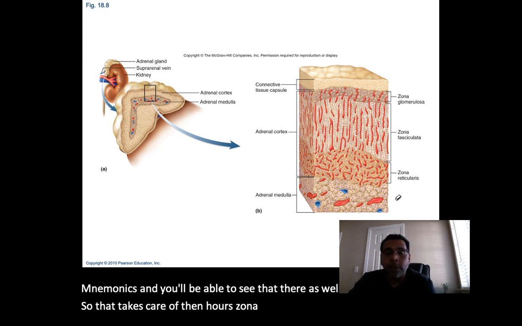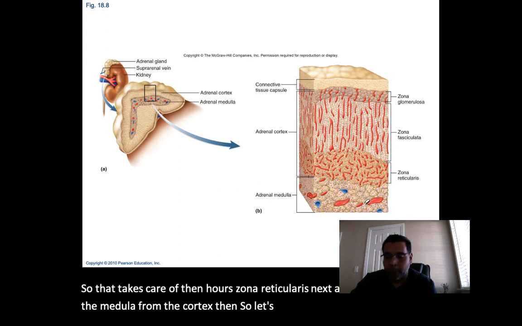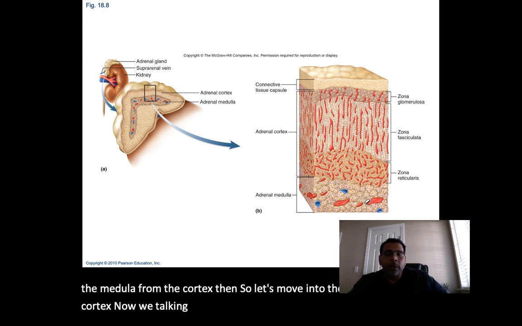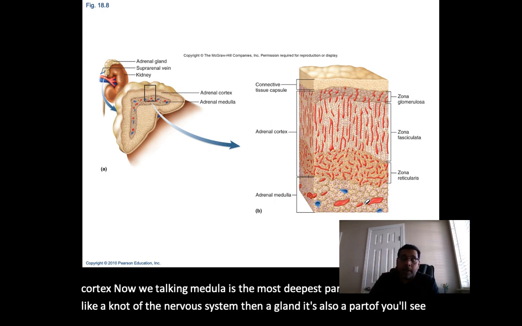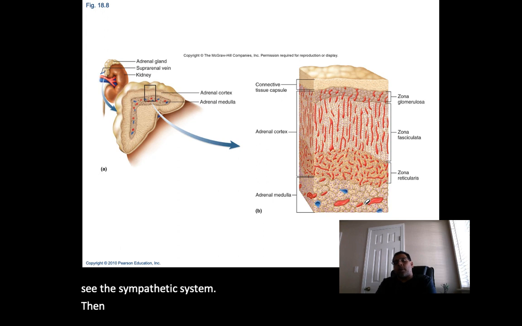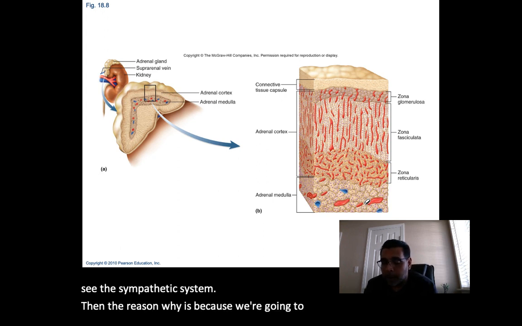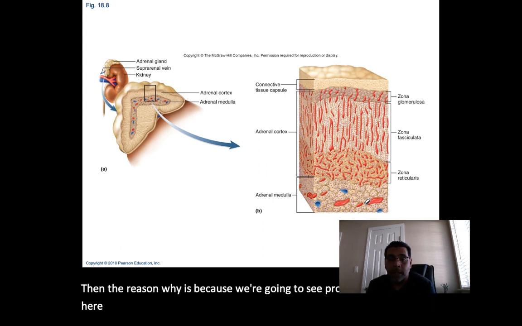Next then let's move into the medulla from the cortex. The medulla is the deepest part. The medulla is more like a knot of the nervous system than a gland. It's also a part of the sympathetic system, and the reason why is because what's produced and released here are catecholamines.